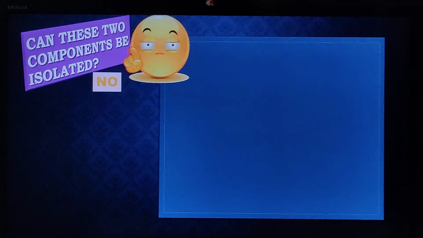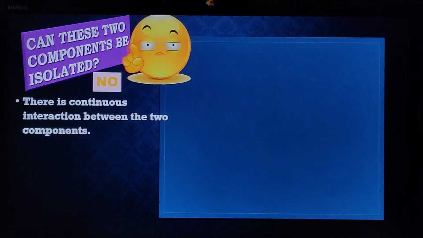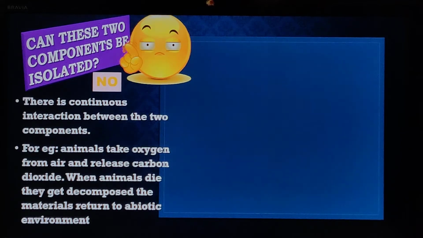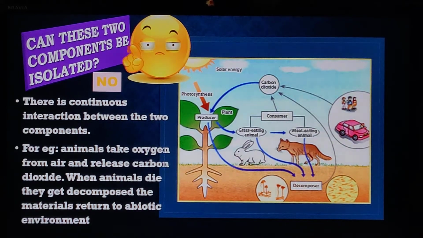Now, can these two components be isolated, children? Biotic and abiotic components, can you isolate them from the ecosystem? No, never. Why? Because there's a continuous interaction between the two components. For example, animals take oxygen from air and release carbon dioxide. When animals die, they get decomposed and the materials return back to the environment, as we discussed before. So there's a regular interaction between biotic and abiotic components.